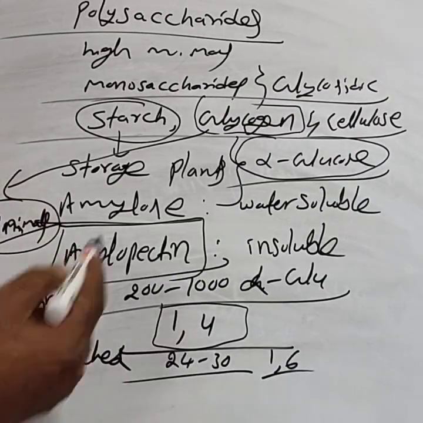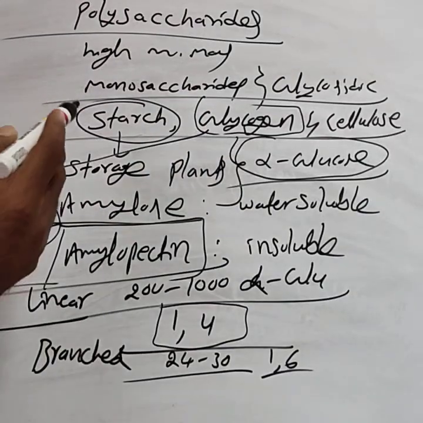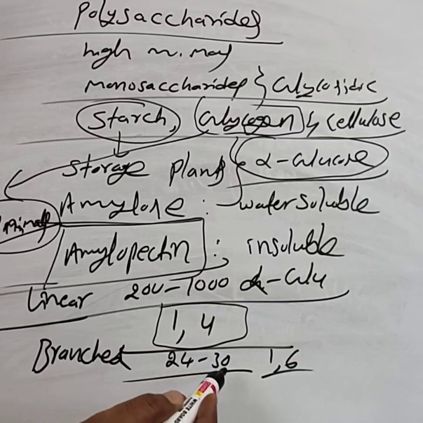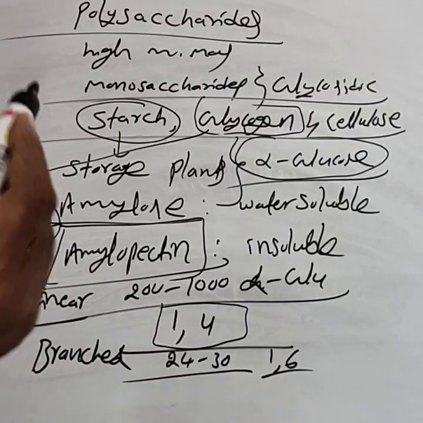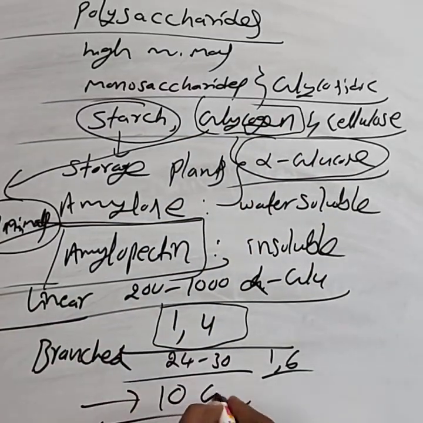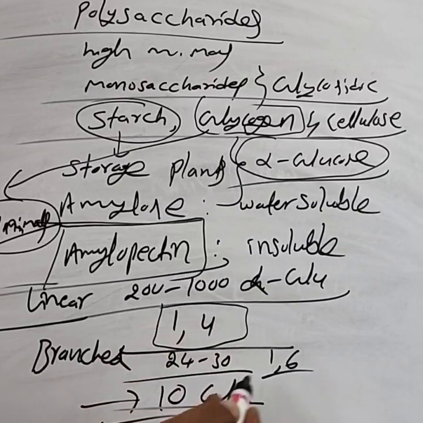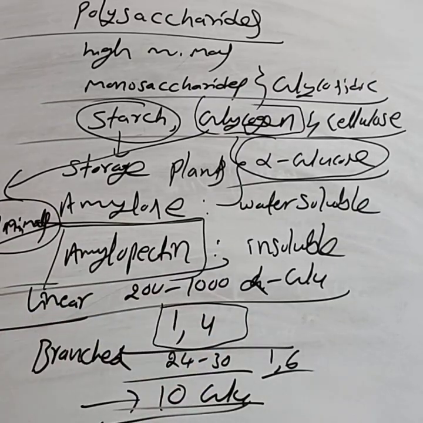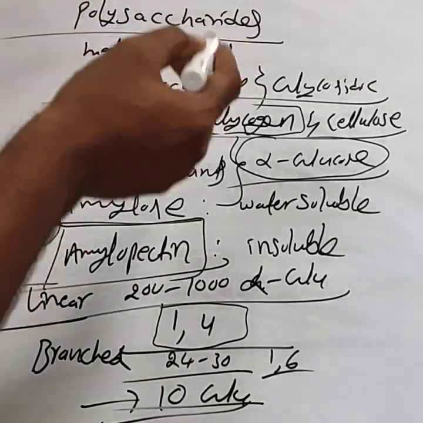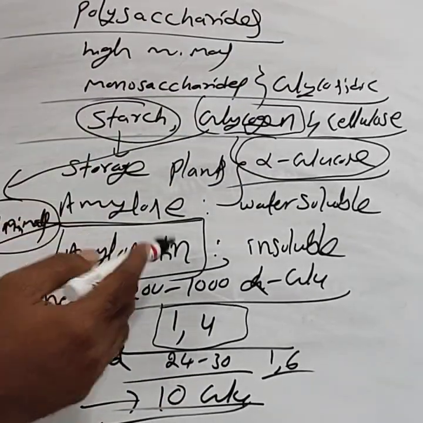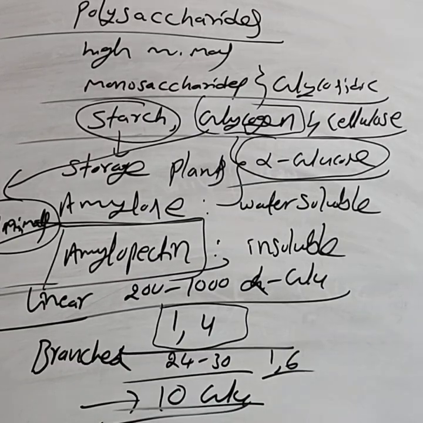The difference between amylopectin and glycogen is, in the case of amylopectin, branching takes place for every 24 to 30 glucose units, while in glycogen, branching takes place for every 10 glucose units. That means glycogen is a more branched polymer compared to that of starch, that is amylopectin. This is about the starch and glycogen.